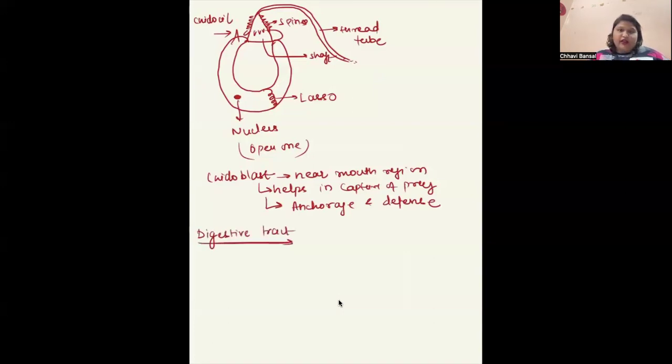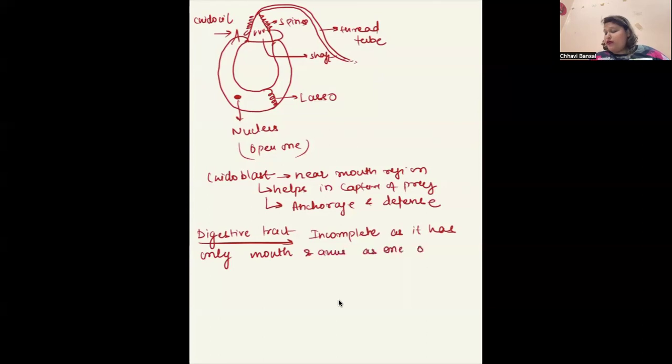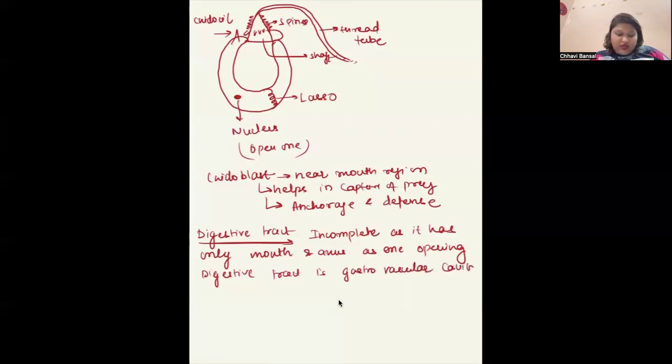Next is the digestive system or digestive tract. Now, how is the digestive tract? It is incomplete. Why? We can see the mouth region, but we do not see the anus. It is incomplete as it has only the mouth and anus as one opening. It has only one opening, because of which it is called incomplete. The digestive tract is a gastrovascular cavity, meaning in that cavity only digestion takes place.